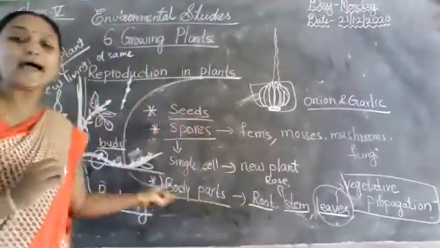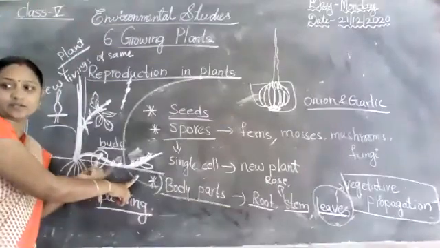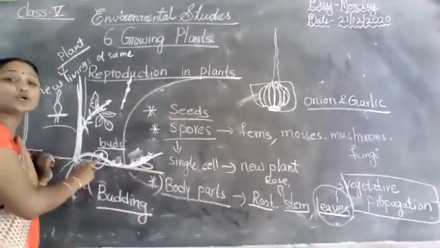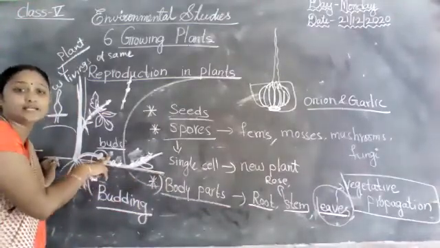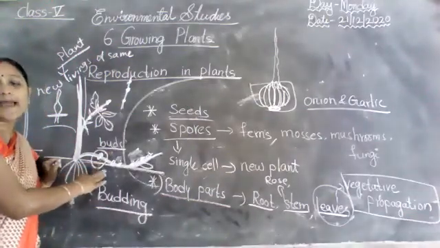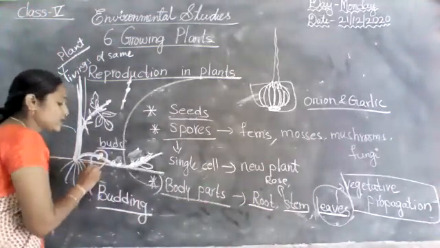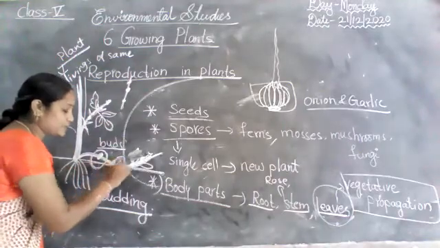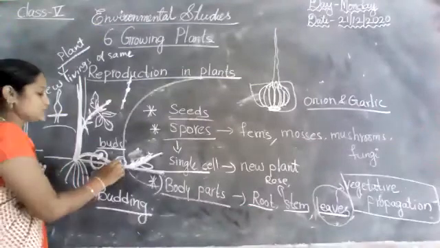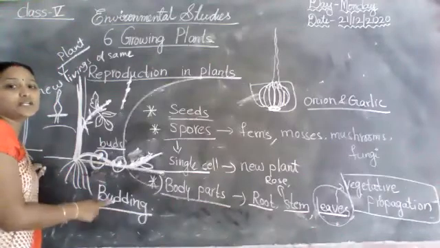Okay, so plants with the stem that grow horizontally along the ground produce buds. New plants grow from these buds. So, for example, here it produces one bud, and here another bud. Totally it grows along the ground, no? So it produces buds. From these buds again grow new plants. So that is called budding.